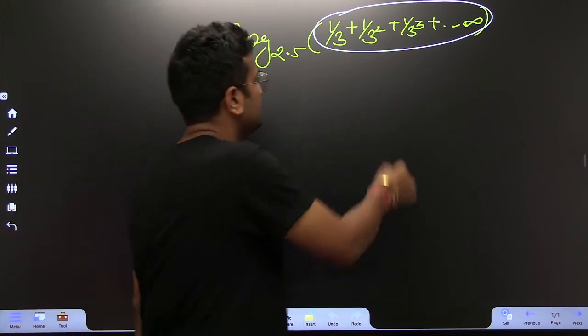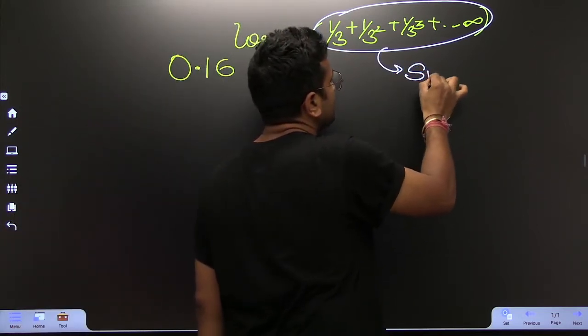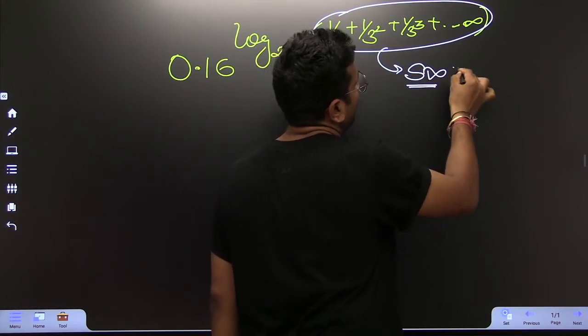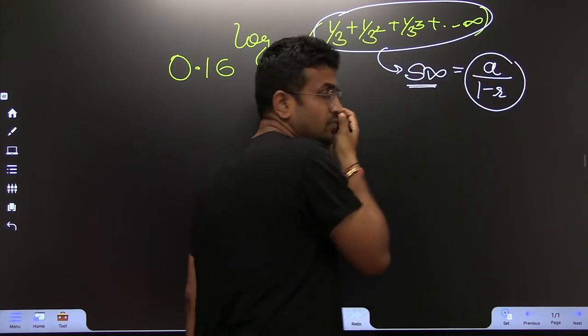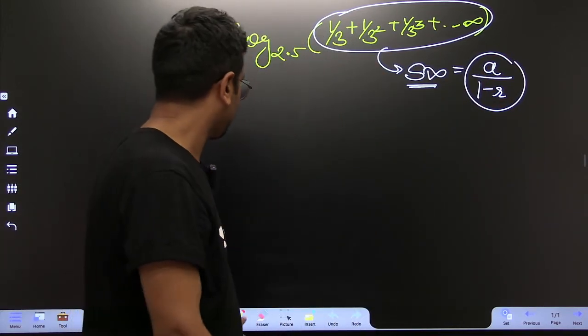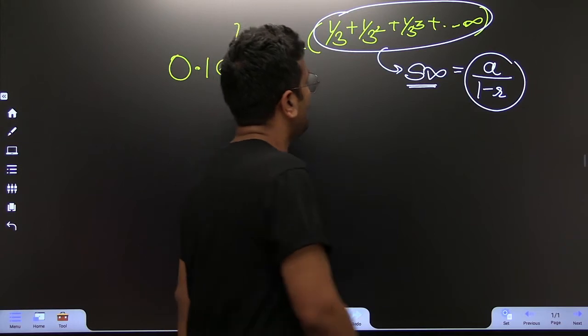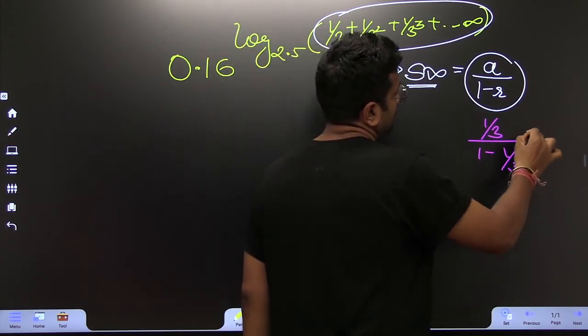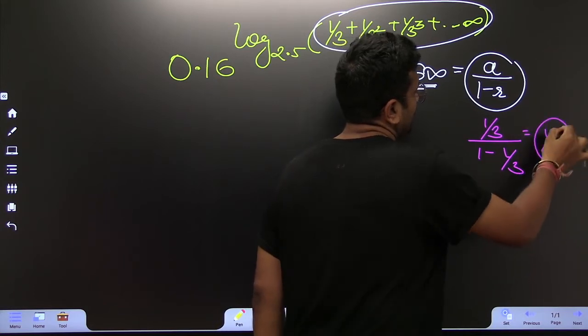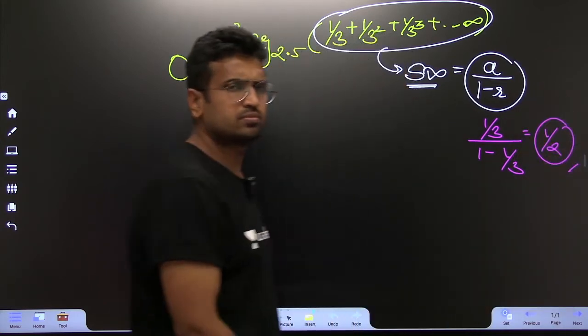Fine. So what is the value of this? Now this is very easy to remember. Infinite GP, what is S infinite? A upon 1 minus R. I want every single person to stay focused. What is A? The very first term. What is the common ratio? 1 by 3. So what is the value I am left with? It is this, 1 by 2. That's great.